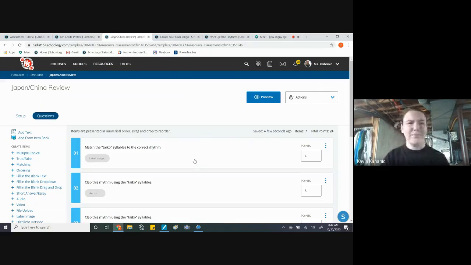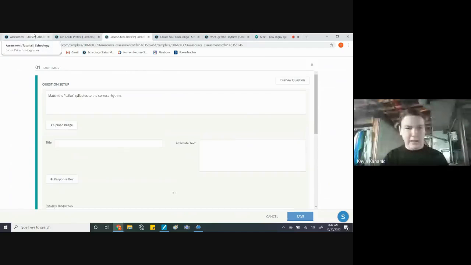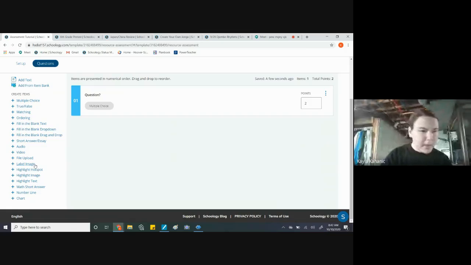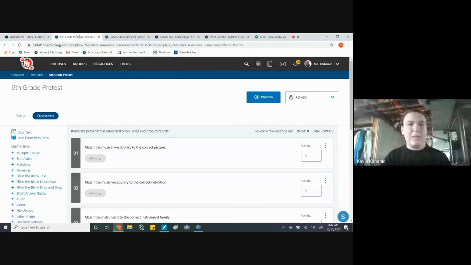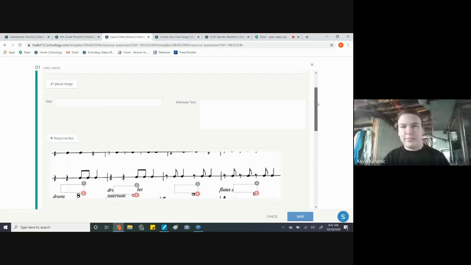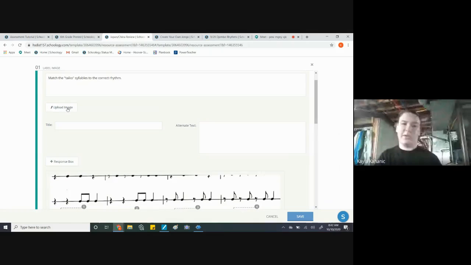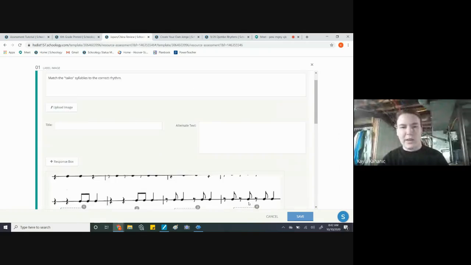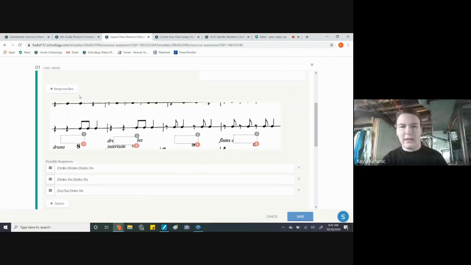Another good feature is the, what's it called? The label image one. So label image, when you click on it, you can upload a picture. So like if you were doing the adjectives, nouns, and verbs sentences, you can upload a picture by clicking upload image. Make sure you don't click in the box and click the image button. You actually click upload image. You put in the image here. You can replace the image, hit OK, and then you can add response box. So I clicked 4 of them, and you can drag these around wherever you want them.